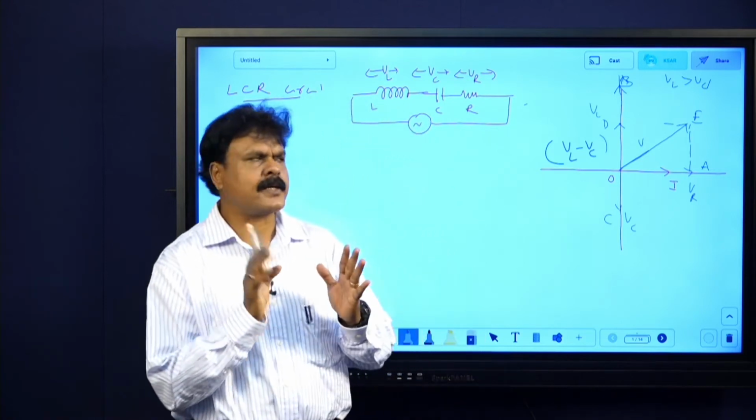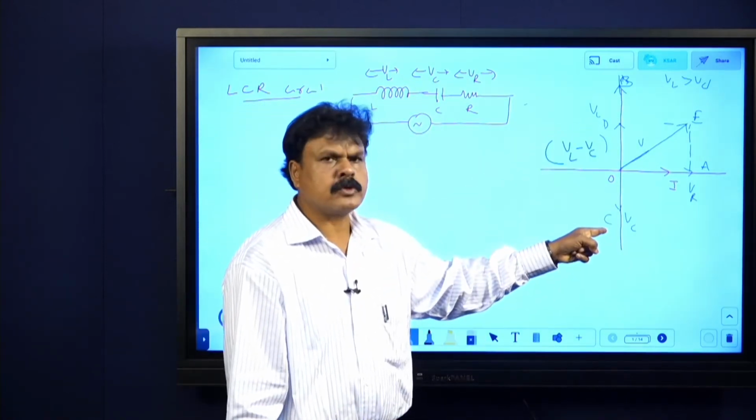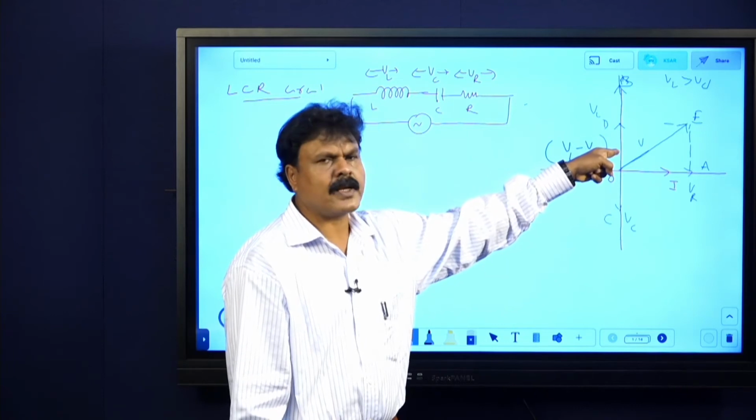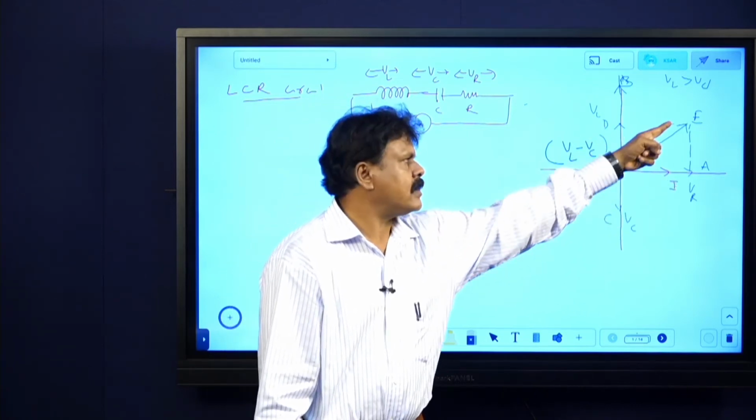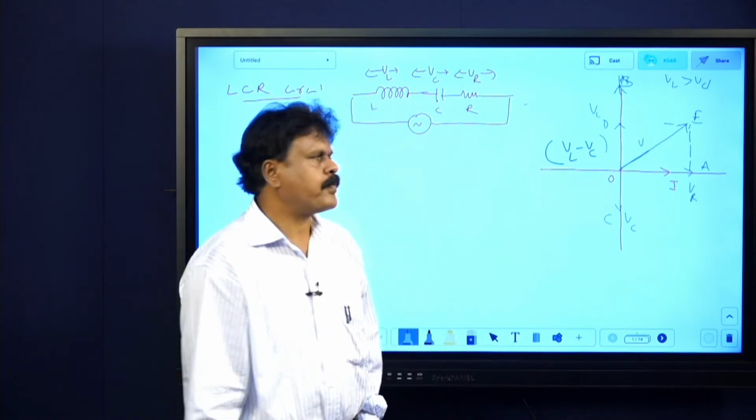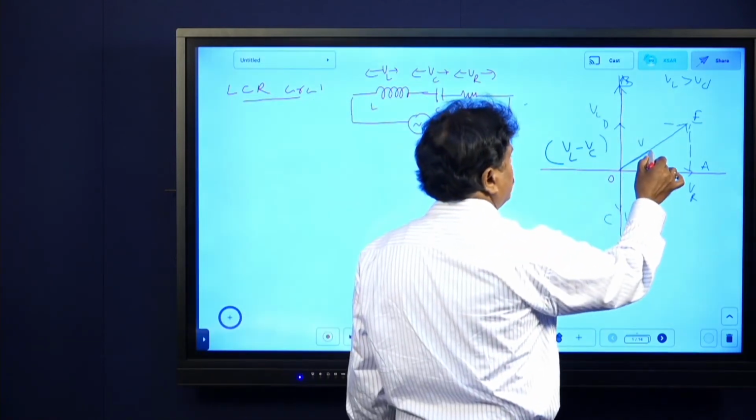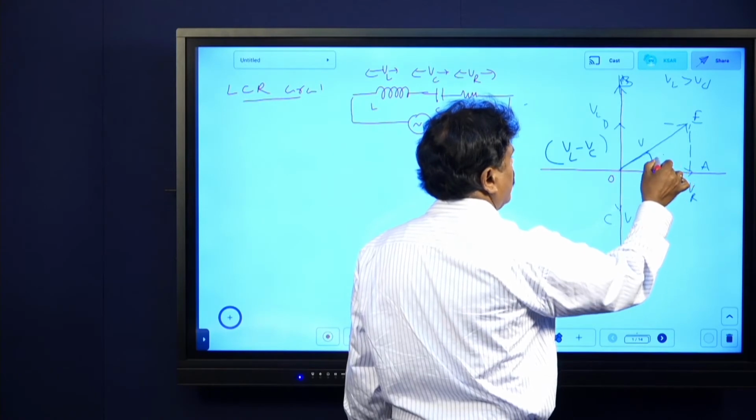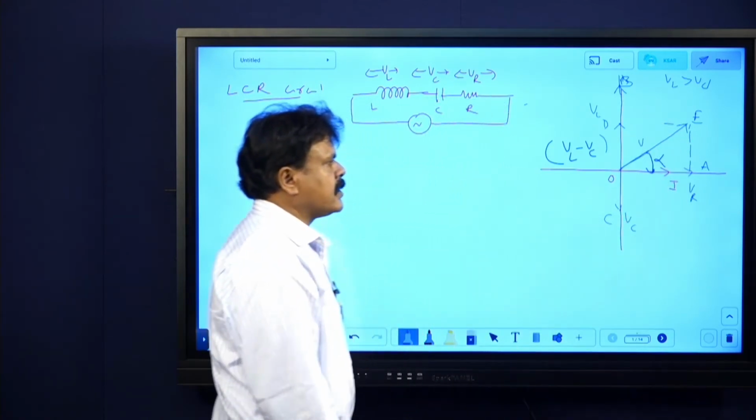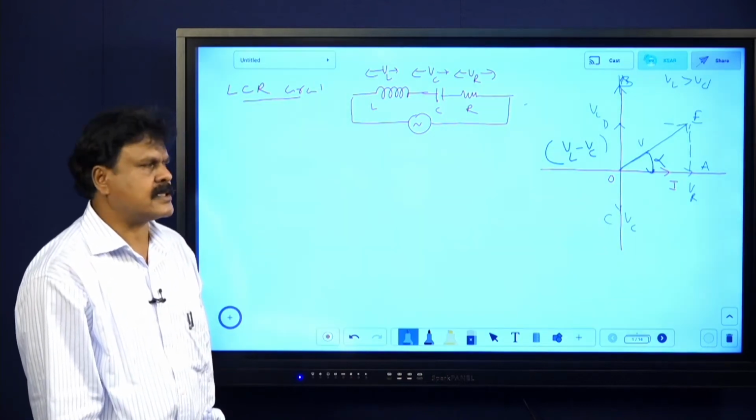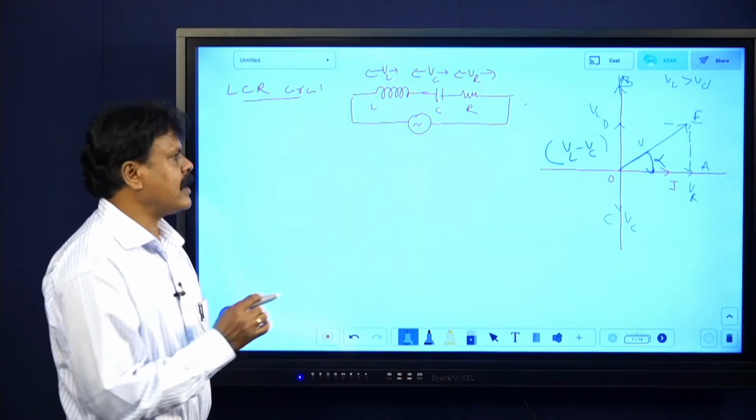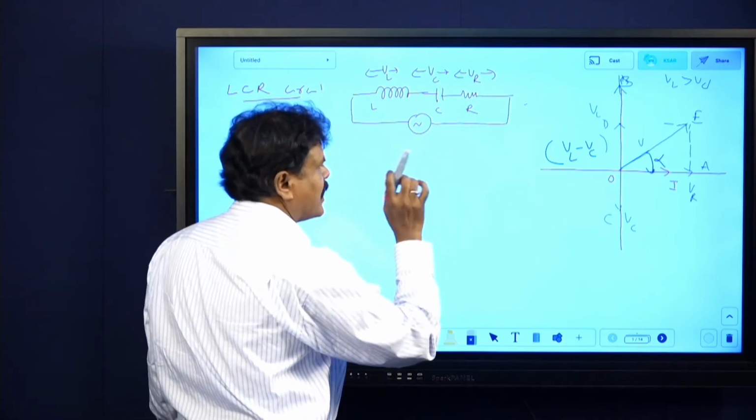Three forces are acting. VL and VC are acting opposite to each other. The resultant of that is VL minus VC. Now it has been reduced to VL minus VC and VR. The resultant is V. Now let me say this angle is some alpha, or anything you can call. That is, the resultant voltage makes an angle alpha with the current, the x-axis. Now here I should get the value of V.